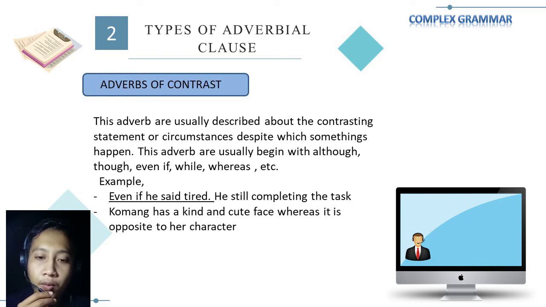And then adverb of contrast. These adverbs usually describe a contrasting statement or circumstance despite which something happens. These adverbs usually begin with although, though, even if, while, whereas. For example, even if he's tired, he's still completing the text. And Komang has a kind and cute face, whereas it is the opposite of her character.